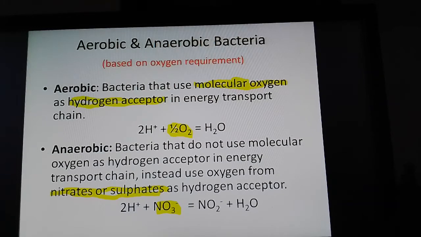Instead, they use nitrates or sulfates or some of the organic components as the oxygen suppliers, which would be the hydrogen acceptors in such cases. And the bacteria which do not use molecular oxygen are called anaerobic bacteria.